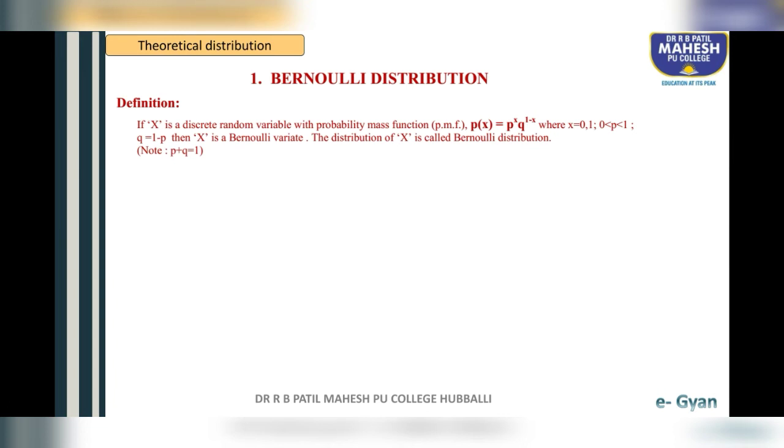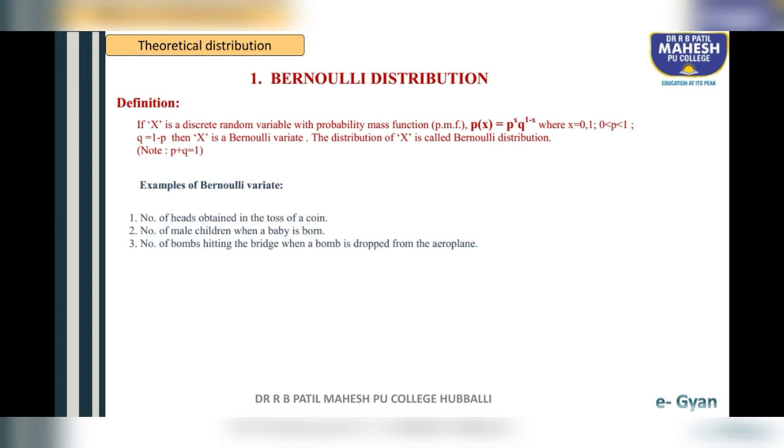The distribution of x is called Bernoulli distribution. And students, there is a note here: p plus q is equal to 1. Students, you have to remember, the important thing is the PMF of Bernoulli distribution is P of x is equal to p raised to x, q raised to 1 minus x, where x takes the values 0 and 1, where p lies between 0 and 1, where q is equal to 1 minus p.